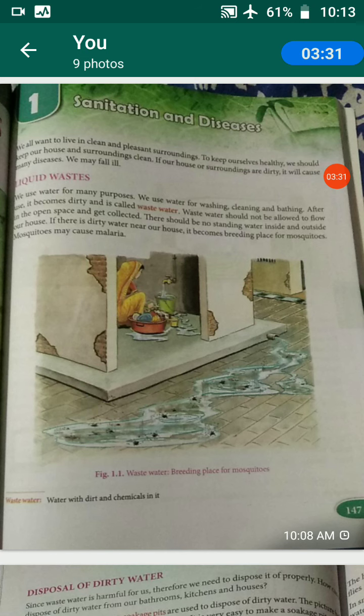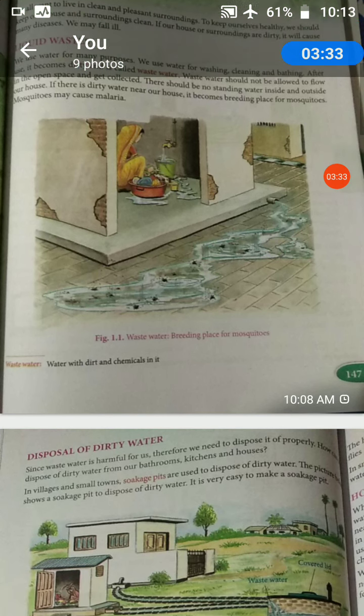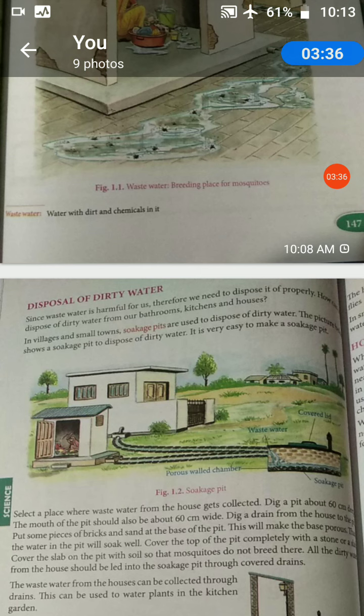So we should not allow water to flow in an open space, nor should it collect inside or outside our home.